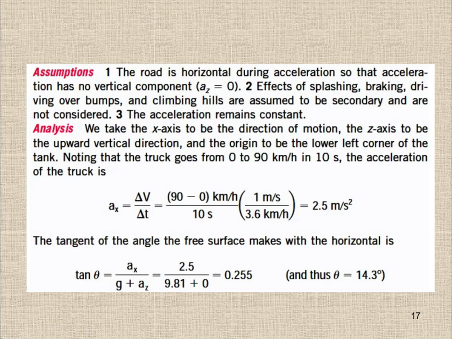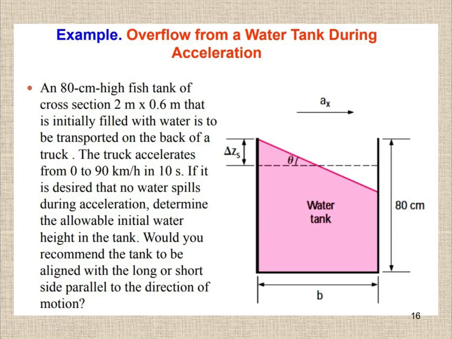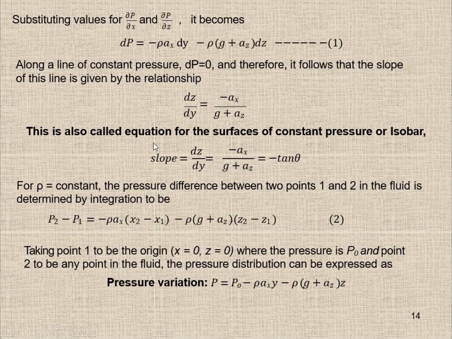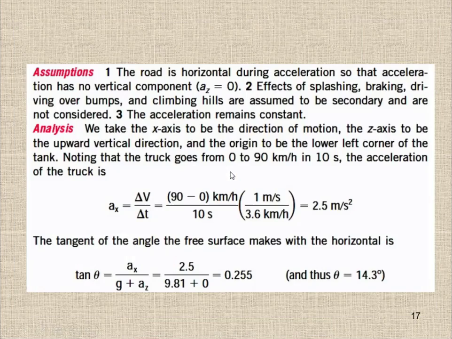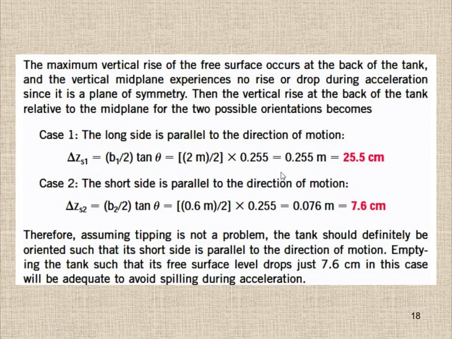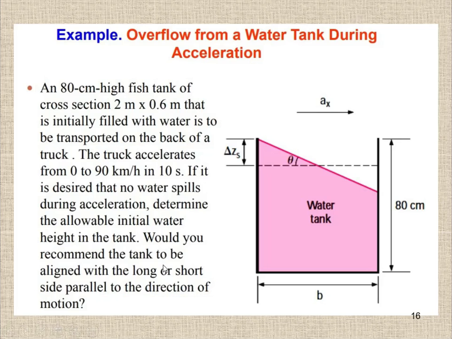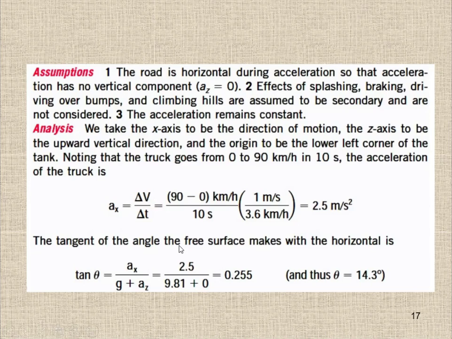Now to find out theta, we have an equation already that we derived. This is the equation. So we can calculate tan theta, because we know the acceleration ax, and az is equal to 0, g is known, so we calculated theta, which is equal to 14.3 degrees, or the tangent theta value is 0.255. Now we can calculate the height for the two sides.